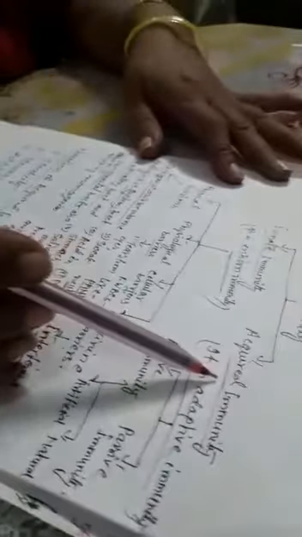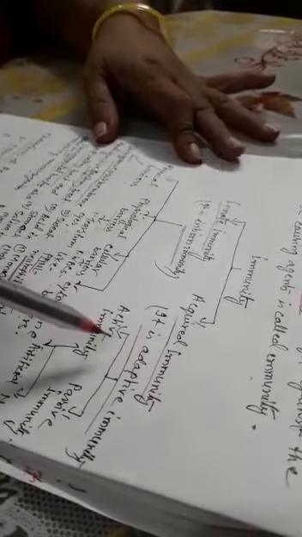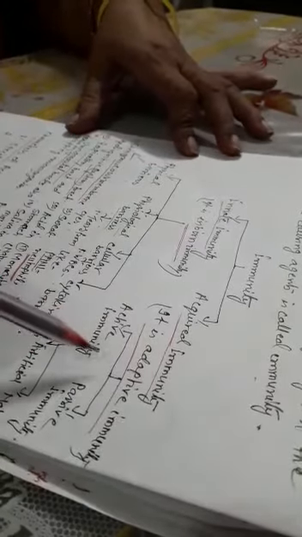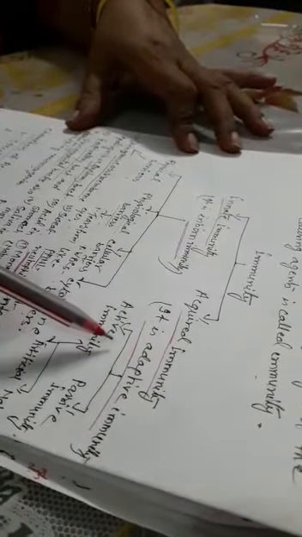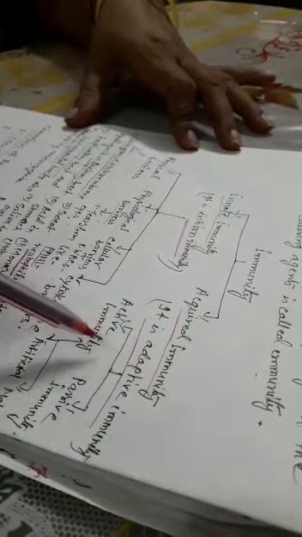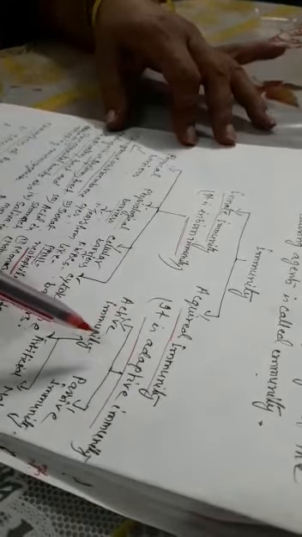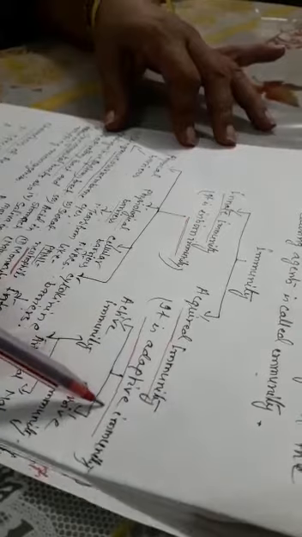The second type of immunity is known as acquired immunity. Acquired immunity is pathogen-specific immunity. It is not present from the birth and it develops during an individual's lifetime. So it is also known as adaptive immunity. Acquired immunity is classified into two different types. First is active immunity and second is passive immunity.